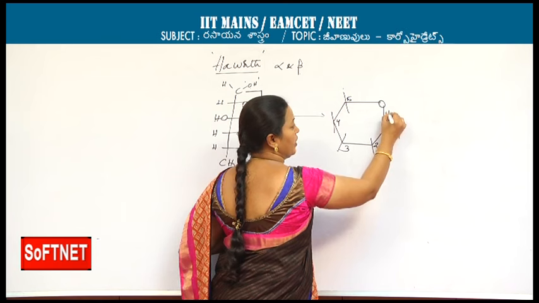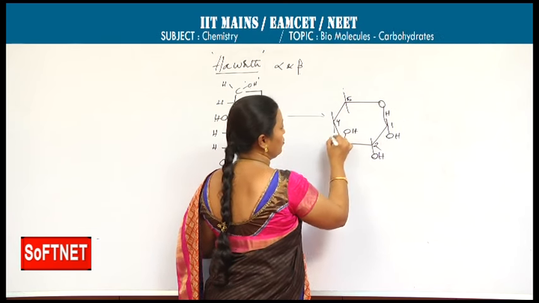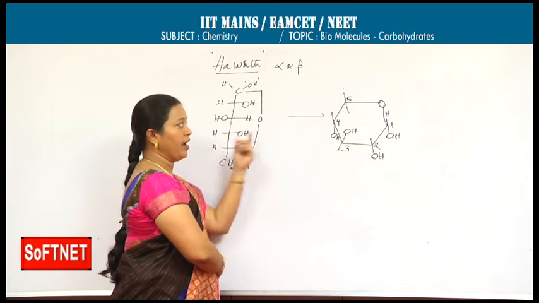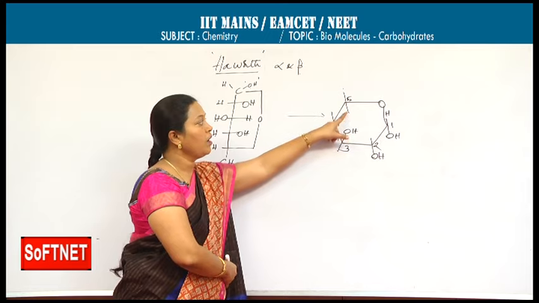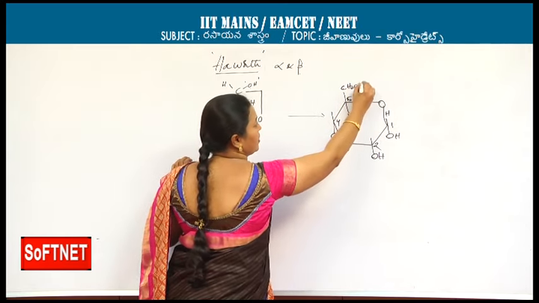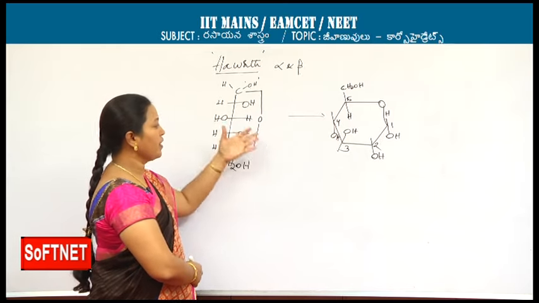OH, hydrogen first, second with OH right, third with OH left, fourth with OH right, fifth. Though it is present on the left side, we have to write it inside the ring because CH2OH is present outside the ring. It is the pyranose form of the glucose. The same we can write for the beta form also.